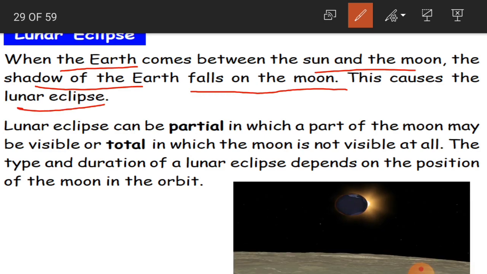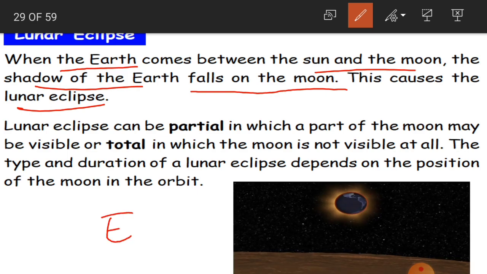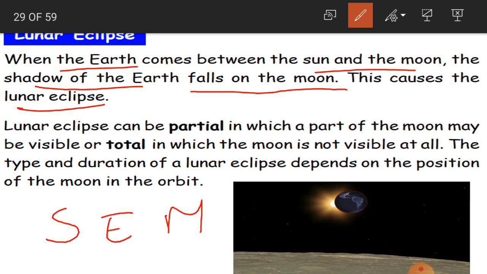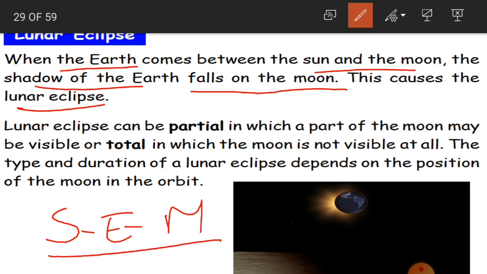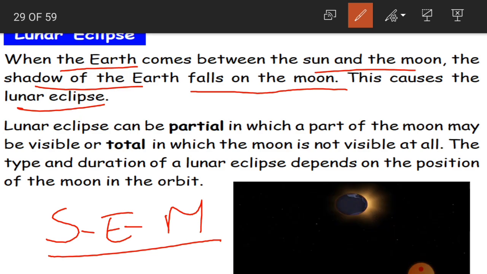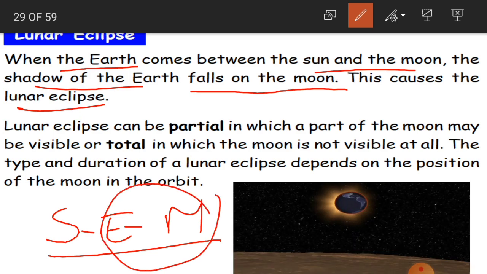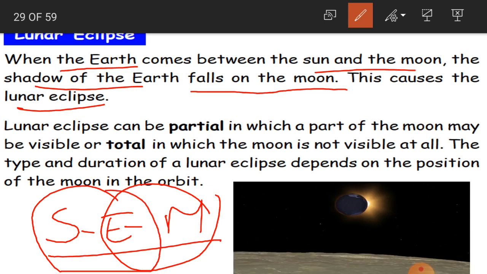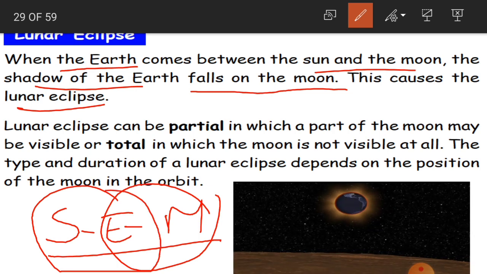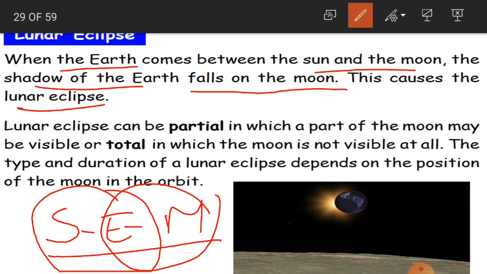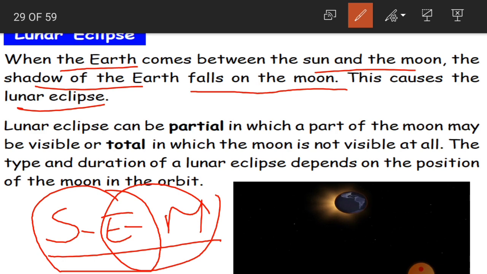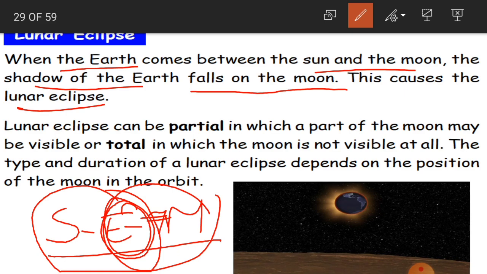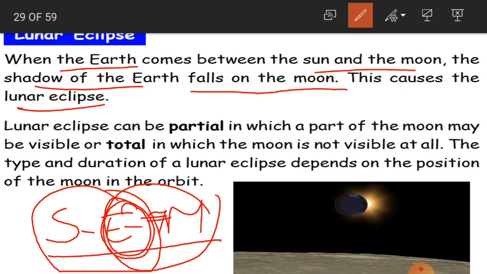So what happens? When the earth comes between the sun and the moon, see here, all three are in a straight line. During the process of revolution, all three are in a straight line. Then, especially when the earth is in between the sun and the moon, the shadow of the earth is going to fall on the moon. So this causes the lunar eclipse.